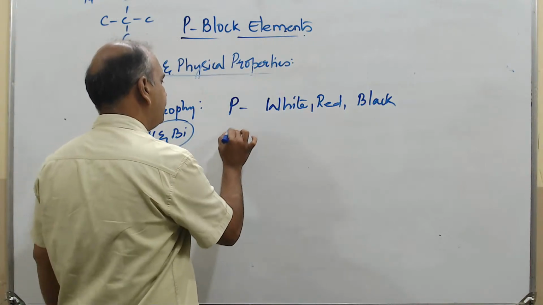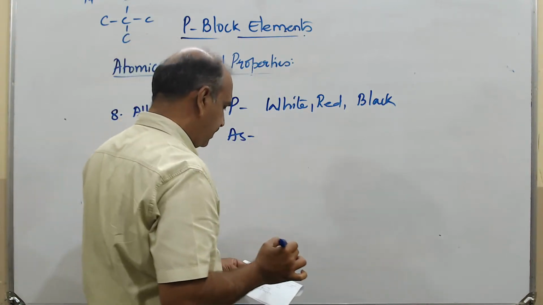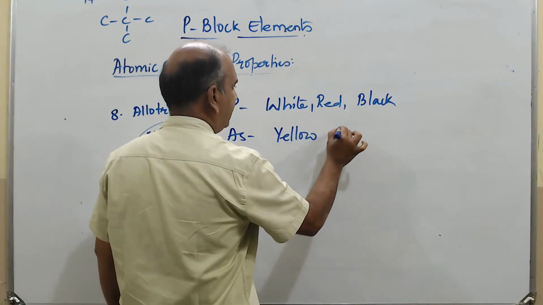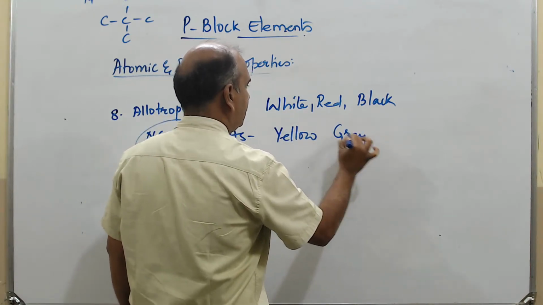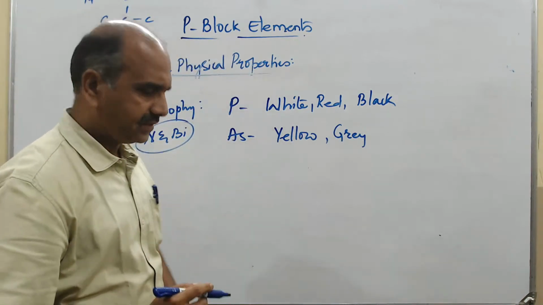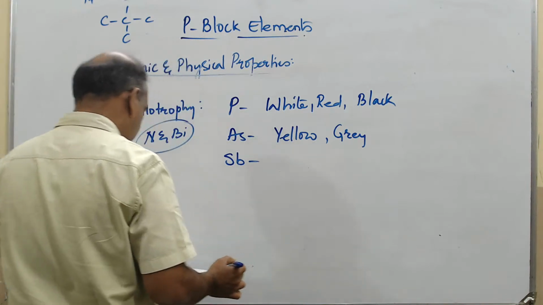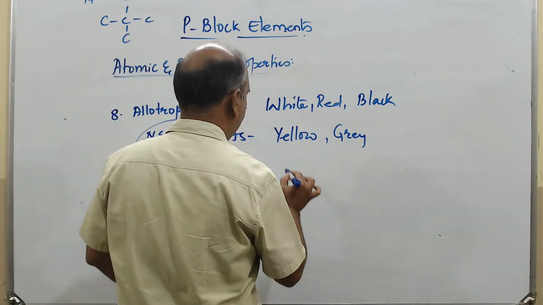Further, arsenic is present in the yellow form and grey form. 2 forms of arsenic are present. Then antimony, if you take, it is going to be yellow and silvery gray.